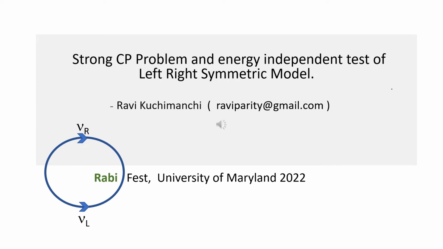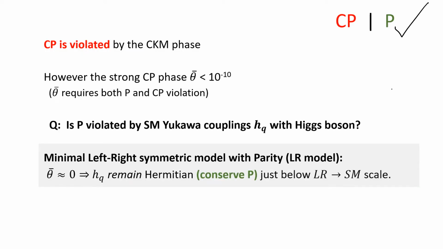Okay. So we know that CP is violated by delta CKM, but the strong CP phase also requires parity to be violated, and that's negligibly small. So we can ask a question: does the quark mass matrix, or equivalently the Yukawa couplings of the Higgs boson with the quarks, violate parity? Because theta bar is 0 or is very small.